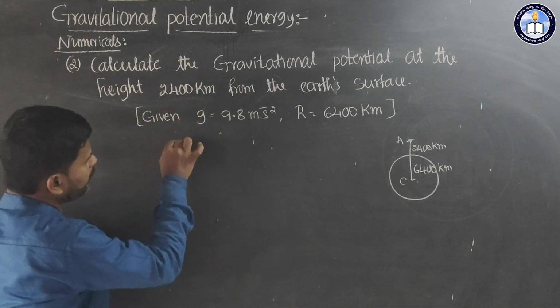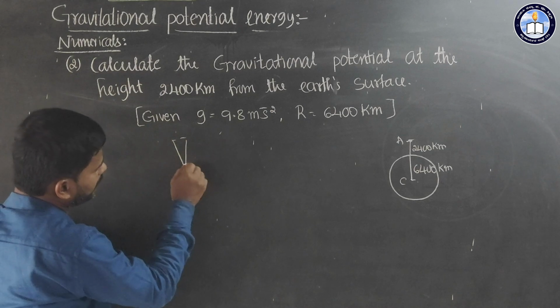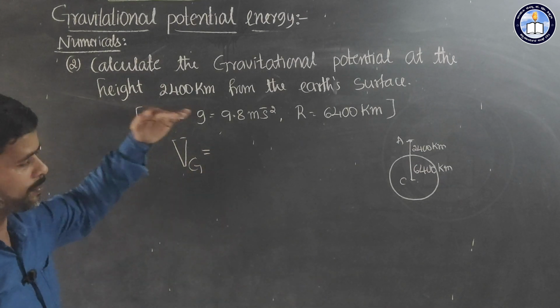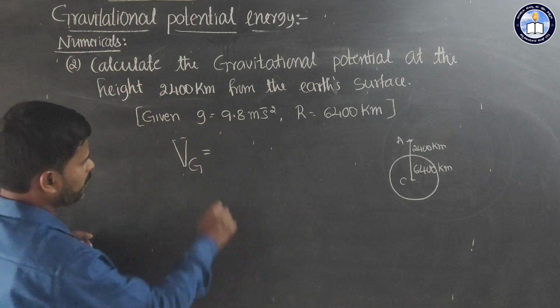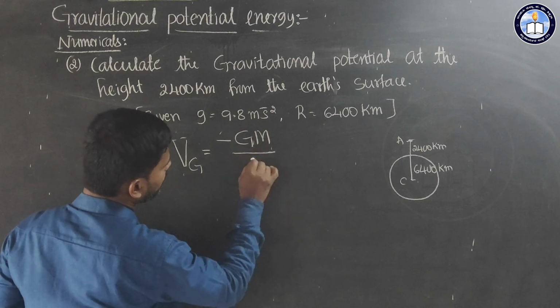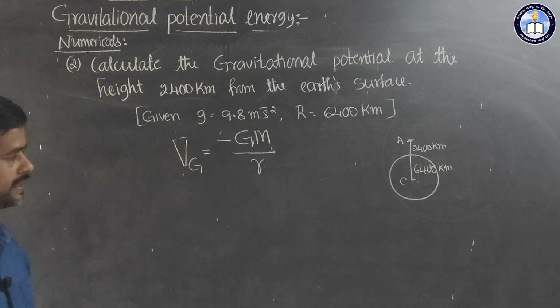So we can use the formula: gravitational potential at a point is equal to gravitational potential energy per unit mass. That formula you have to apply. So minus G m divided by r. This formula we can apply in this case.